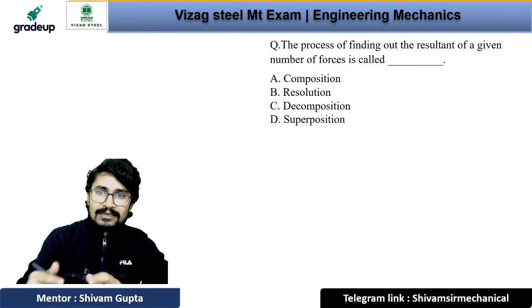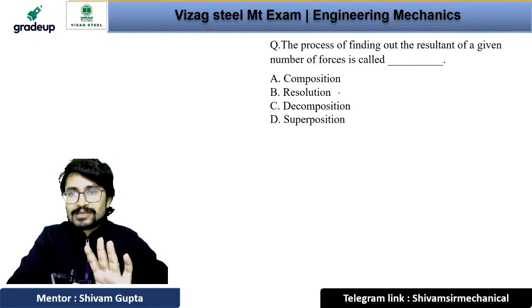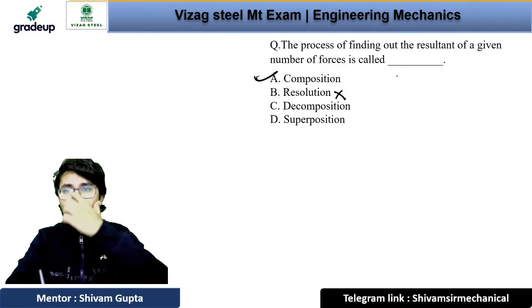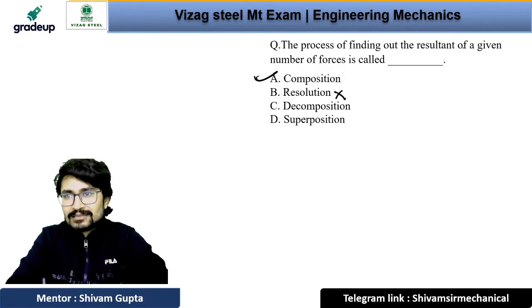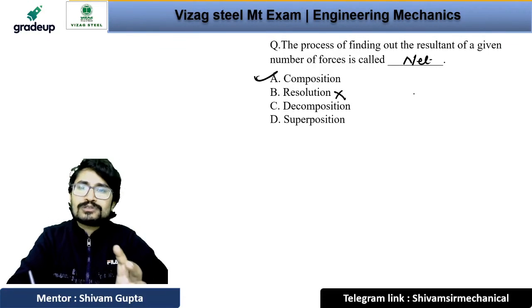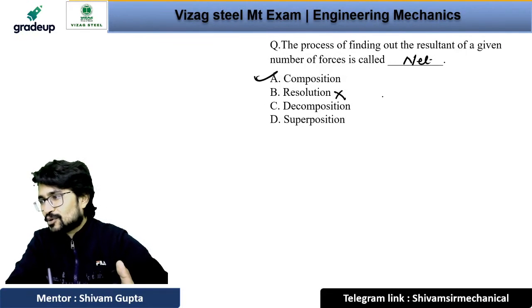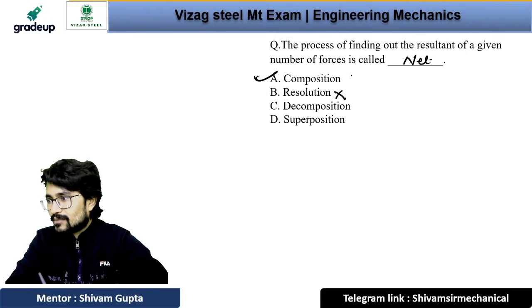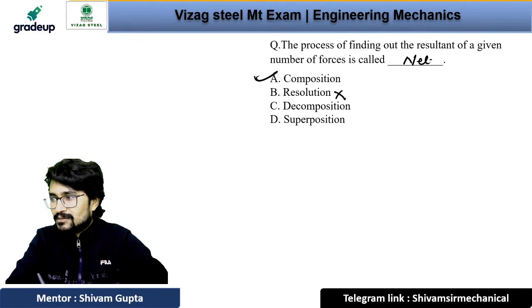Resolution. Okay, it's not resolution. Resolution is not a correct answer. The answer is composition. Actually, the process of finding the resultant of a given number of forces is known as the net force. Resolution of the forces is kind of a process, but the answer is composition, right? On resolving the forces, we know that it will give you the resultant.